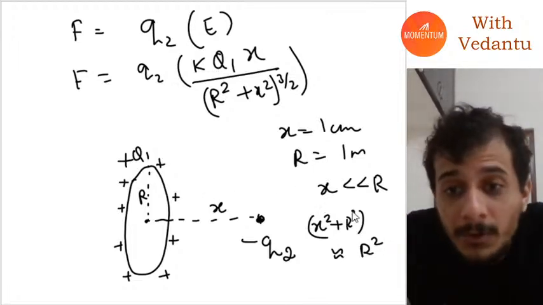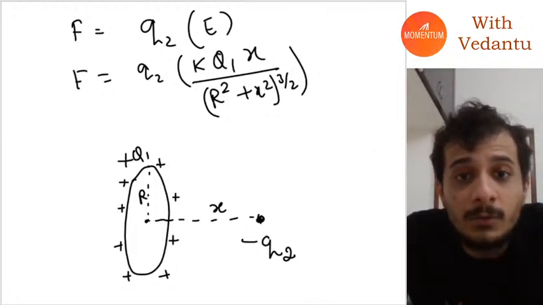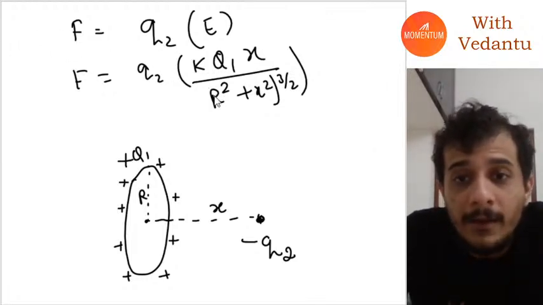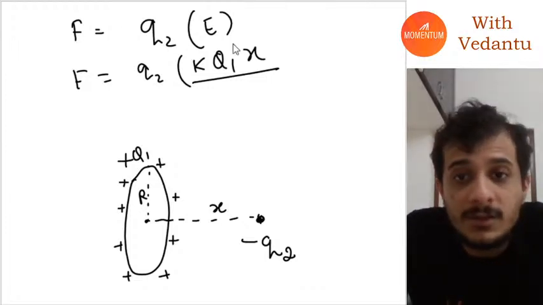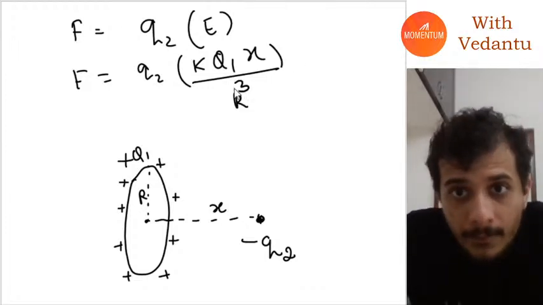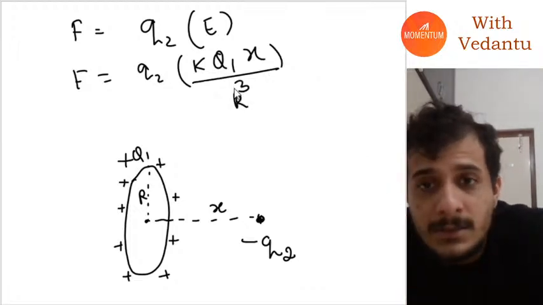I can substitute this into our force equation, and the value of F will change to this, Q. Okay, x square plus r square raised to power 3 by 2 will become just r cube.